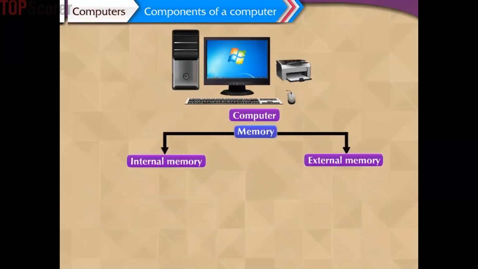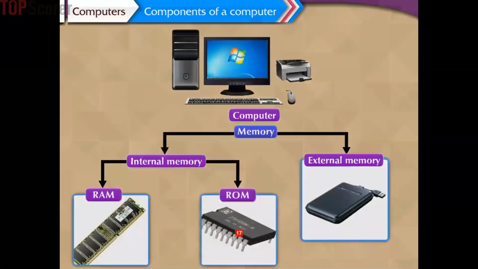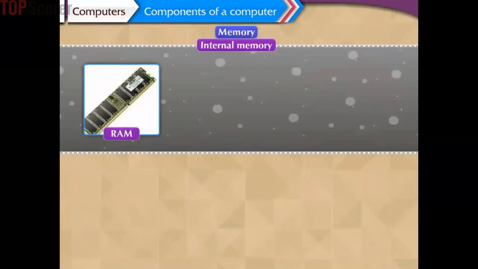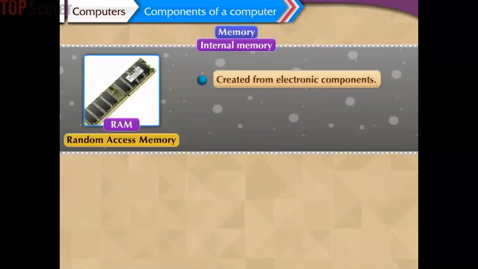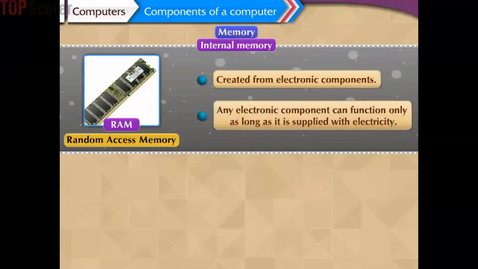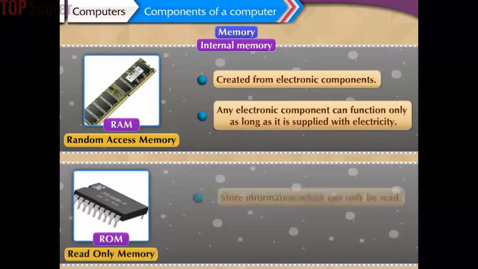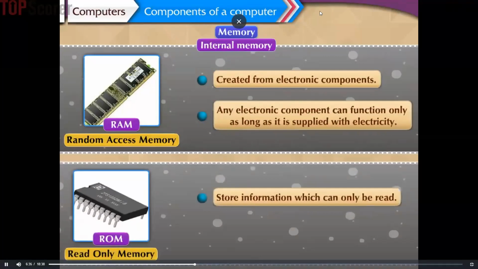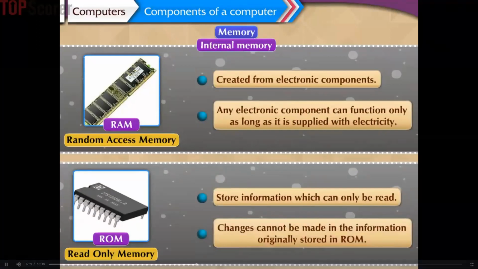The internal memory are also of two types, namely RAM and ROM. RAM, that is, random access memory, is created from electronic components. Any electronic component can function only as long as it is supplied with electricity. ROM, that is read-only memory, is the stored information which can only be read. Changes cannot be made in the information originally stored over here.